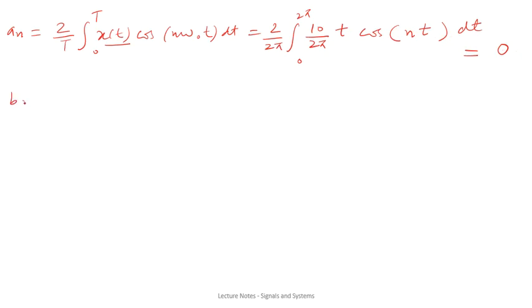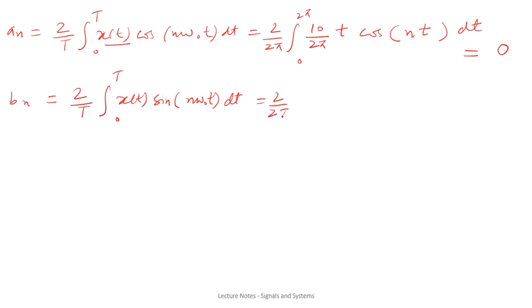Then bn will be integral 0 to T xt sine of n omega naught t dt.